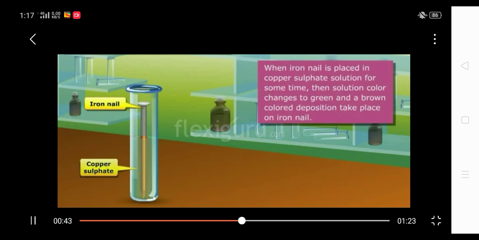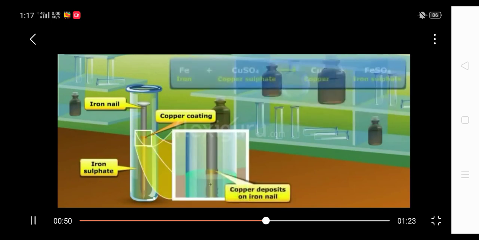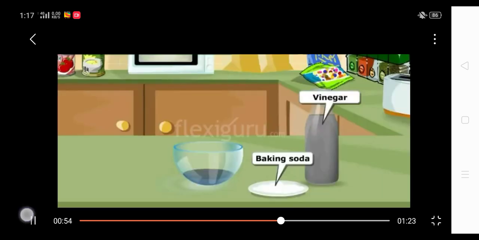What is formed here? Here the copper sulfate gets converted into iron sulfate, and the brown coating on the iron is actually the copper. Okay, so here also a new substance is formed. So this is also one of the examples of chemical change. So in a chemical change, one or more new substances are formed.